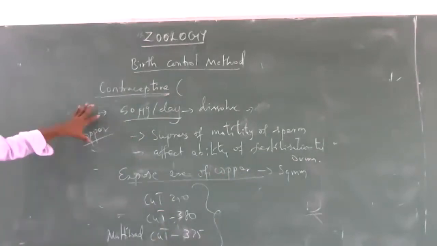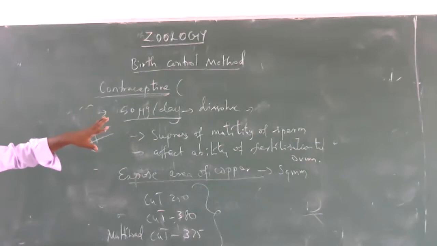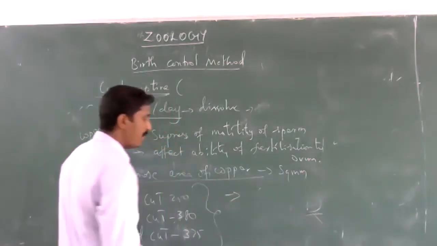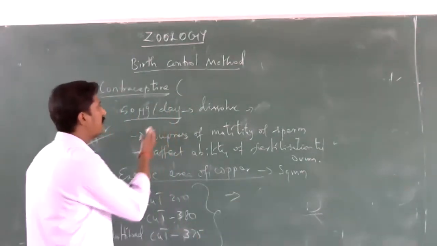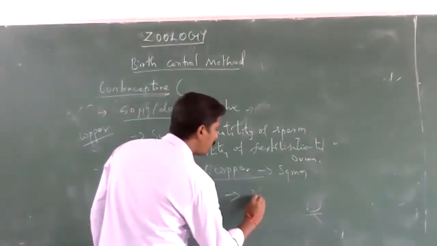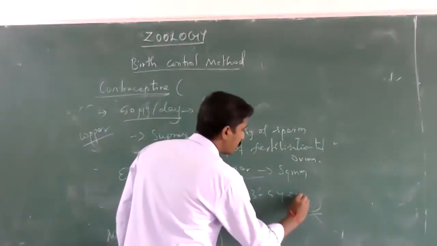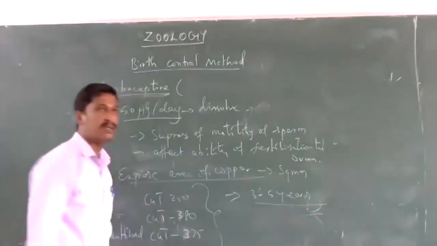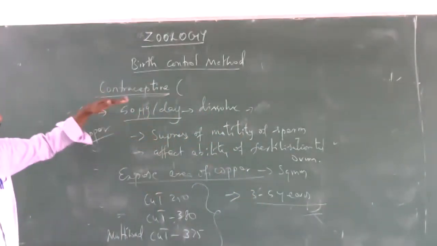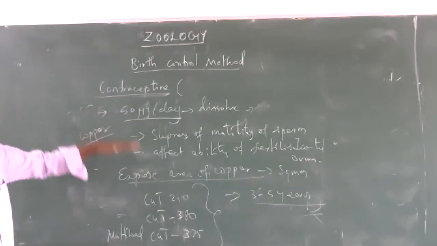The duration of the device, that is, how long it provides contraception, depends on the dissolving rate of the copper. Nearly 3 to 5 years it gives protection for contraception. Normally, a copper device gives protection for 3 to 5 years.